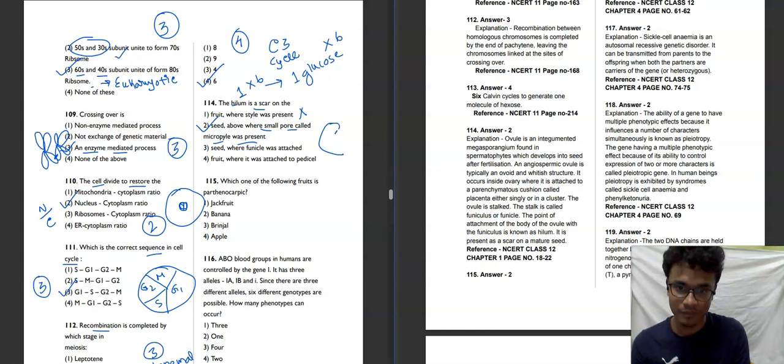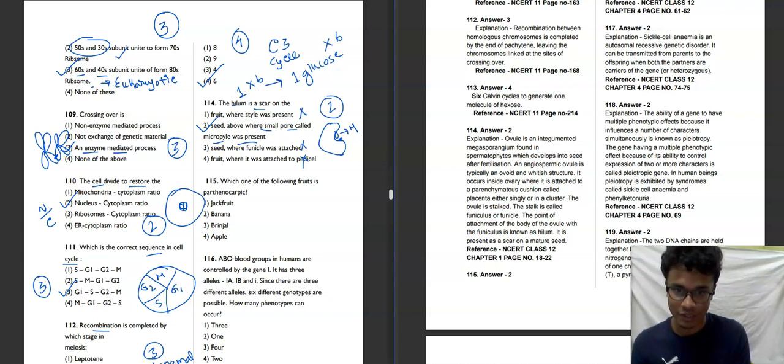Suppose this is a seed. Then see here, this is the hilum, and this is basically the micropyle, and the hilum is present below it. So basically the hilum is a scar on the seed below where a small pore called the micropyle was present. The third option, seed where the funicle is attached, is not correct, and fruit is also not correct. The second option will be our correct answer for this question.